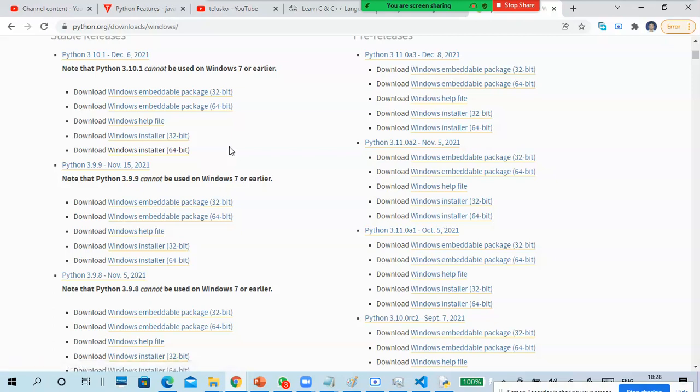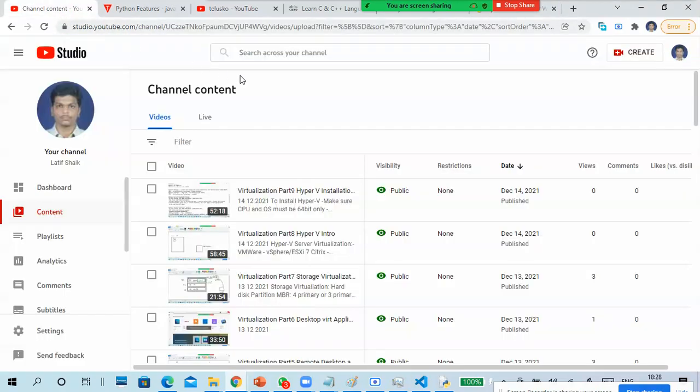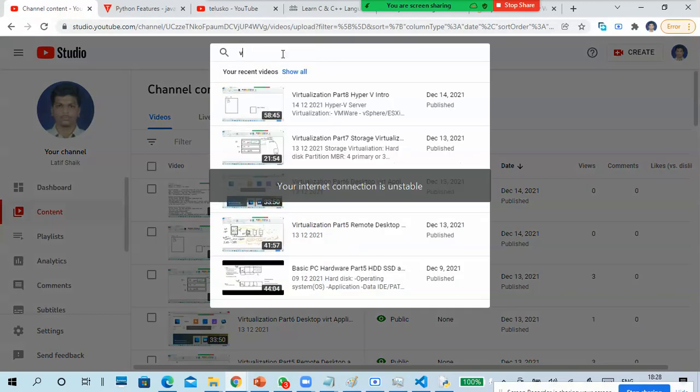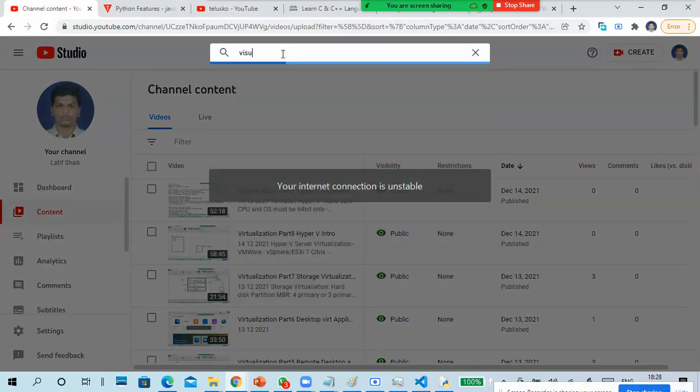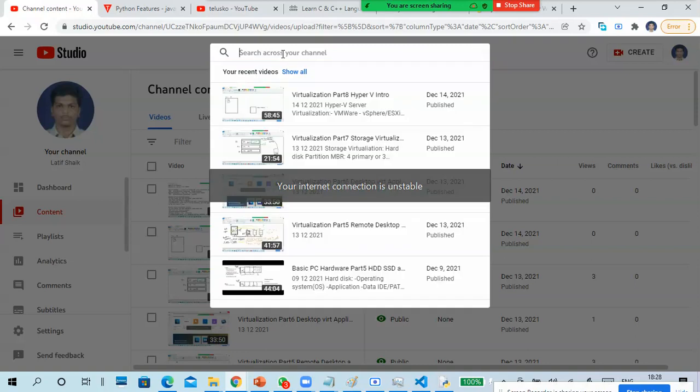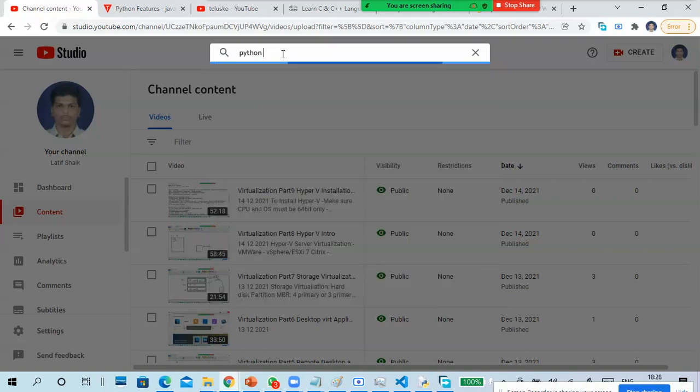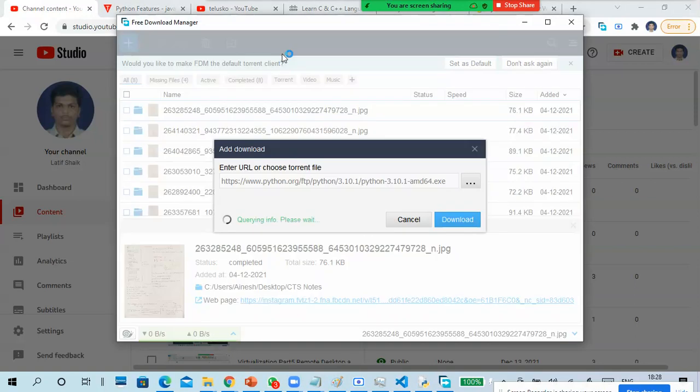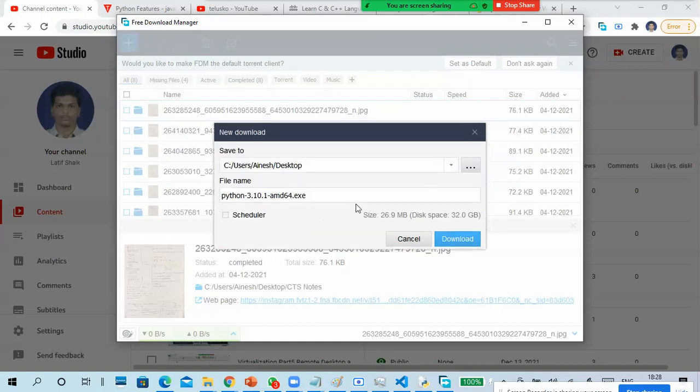So I click on download and it will take time because I always use Free Download Manager, so it will open the plugin kind of thing. Okay, and also you can try on my PC. It is asking where to download. It wants to download to the desktop.